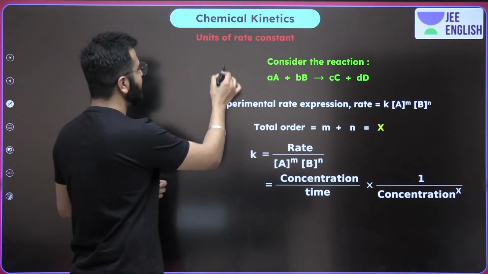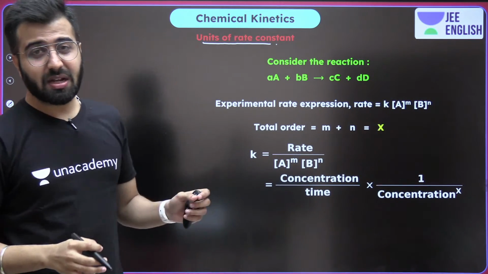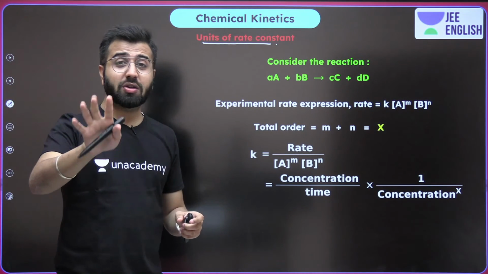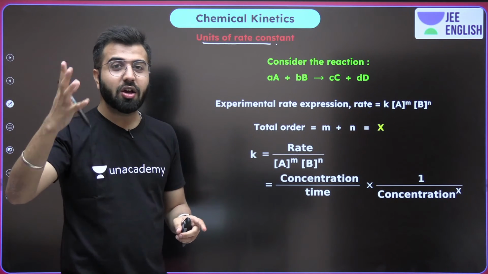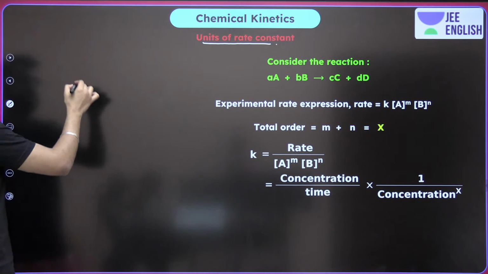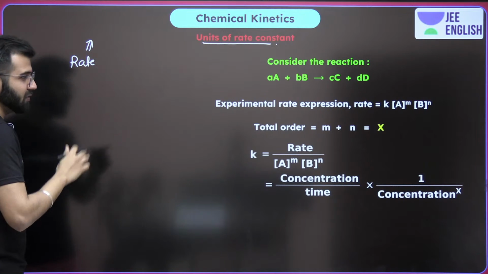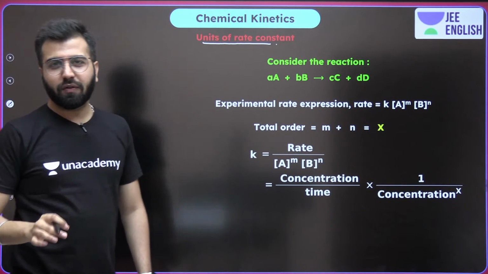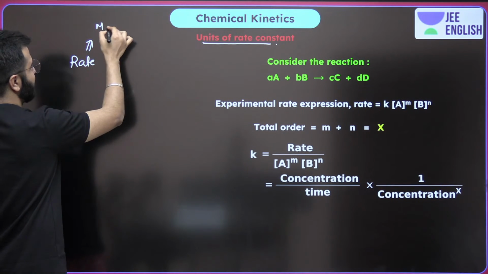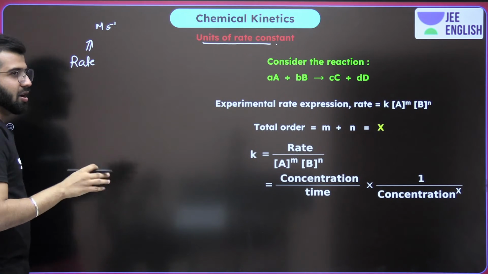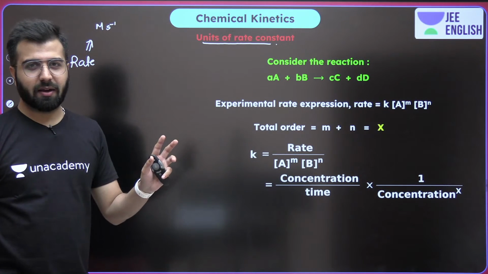We are talking about the unit of rate constant, which has a good weightage. A lot of times the question will give you the units of the rate constant and you have to think which order it is. So guys, pay attention. What is the unit of rate? I taught you in the initial stage of the class. It never changes. It's always molarity per time. So I'm writing per second, but it could be per minute, per hour, per year, whatever. For this case, we're taking per second.